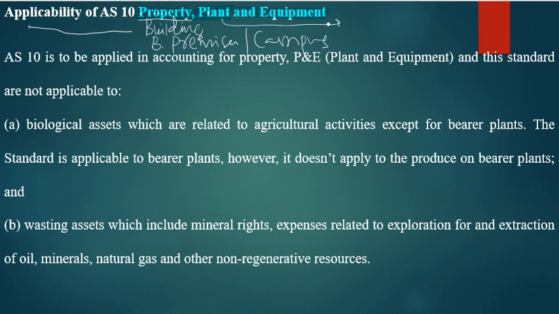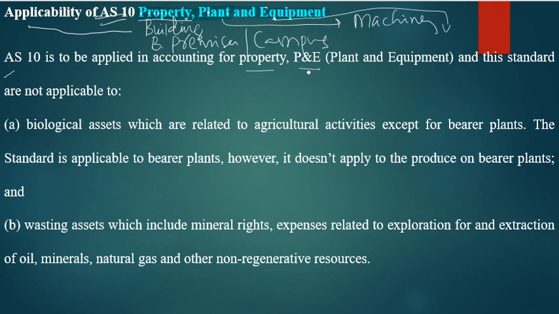What is plant? I think you all know that plant means machinery and other things. Then equipment means so many equipments. For example, in a manufacturing industry, you use many different types of tools for manufacturing purposes. That is to be taken into account here. So property, plant and equipment are the three different assets that should be considered in AS 10. Clear?